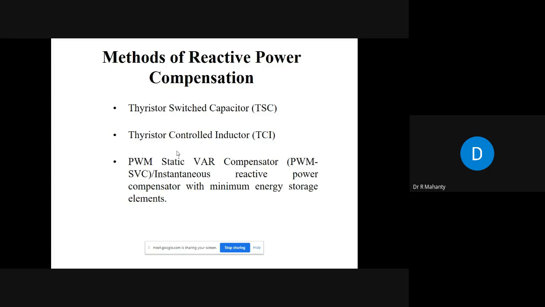Okay. Now, the methods of reactive power compensation. The methods of reactive power compensation are thyristor switched capacitor. Okay. Then we have thyristor controlled inductor, and then we have the PWM static power compensator, which is also known as instantaneous reactive power compensator with minimum energy storage elements.